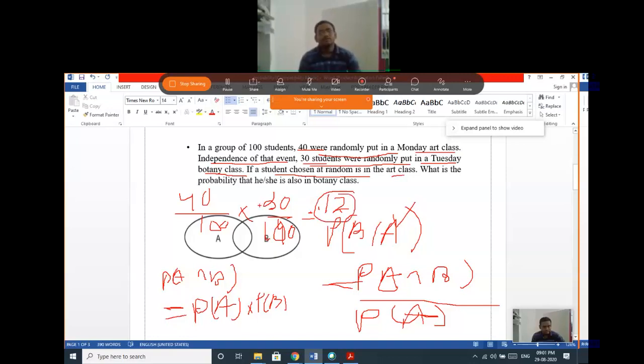Okay, so this much is the intersection, that value you can put over here, and probability of A is given, that is 40 by 100. So you will get some value. Okay, this way you can solve this problem.